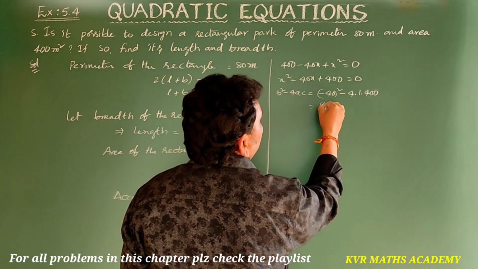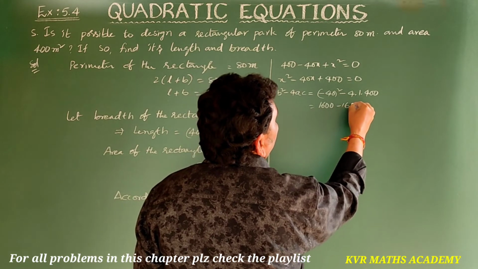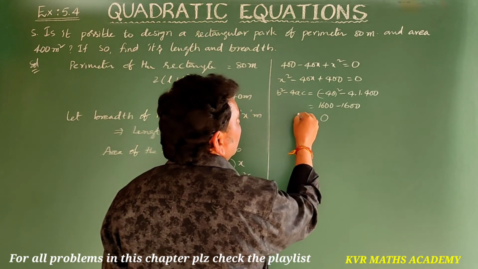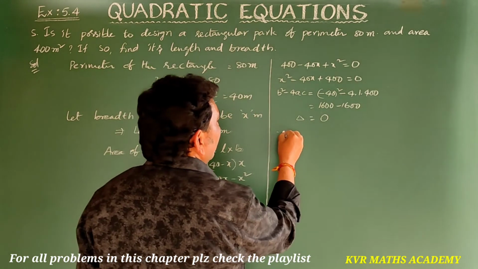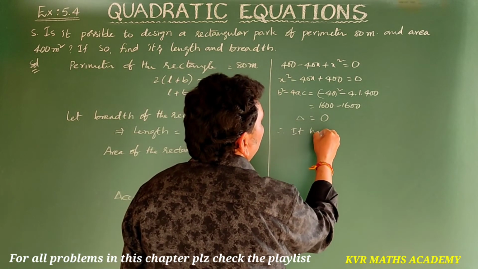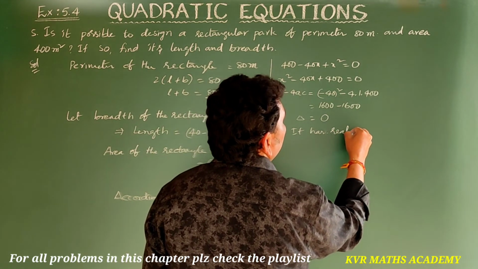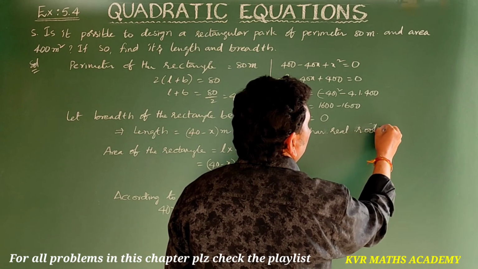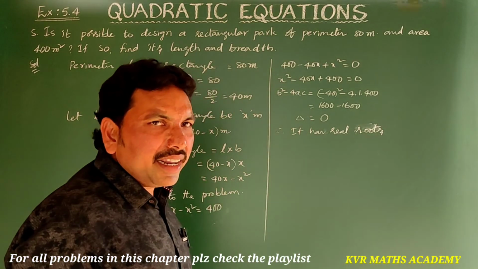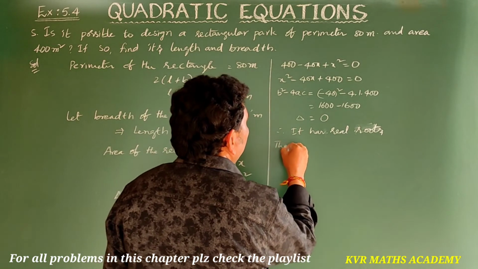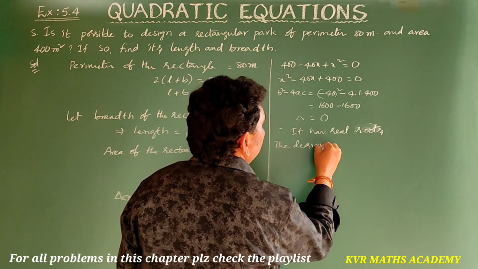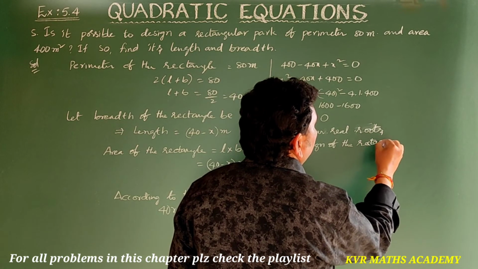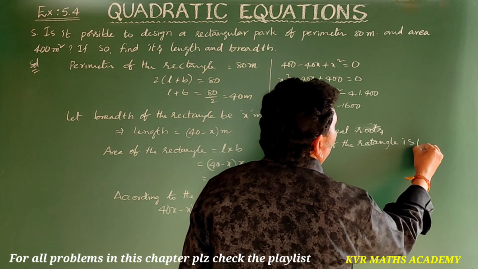That is 1600 minus 1600, which is 0. So delta is equal to 0. Therefore it has real roots, so the design of the rectangle is possible.